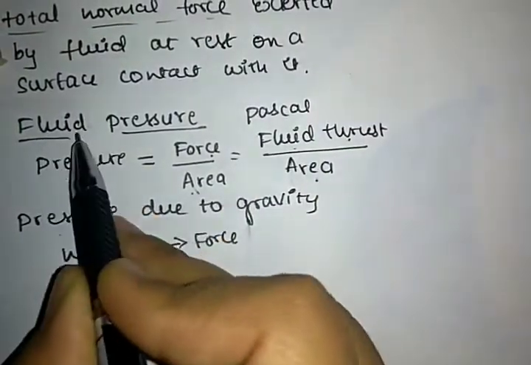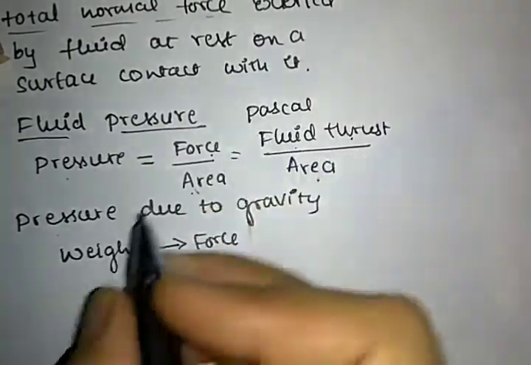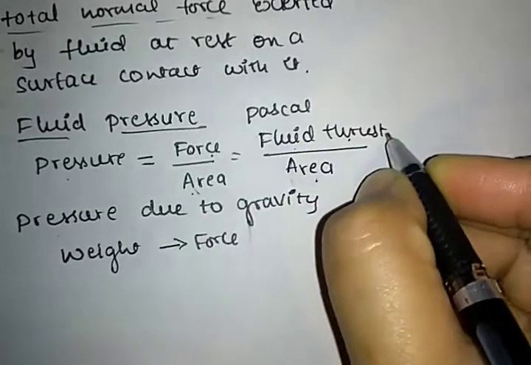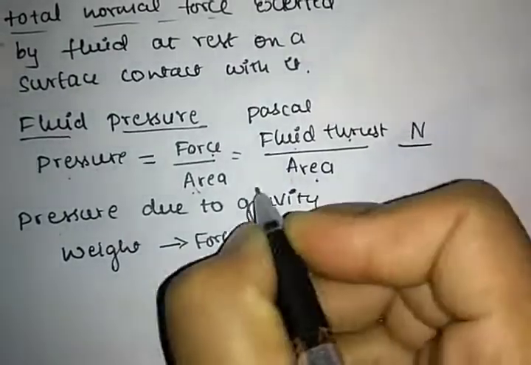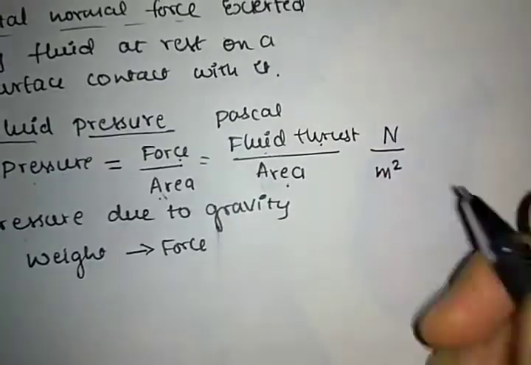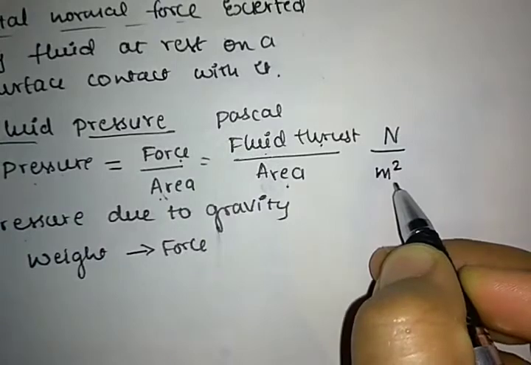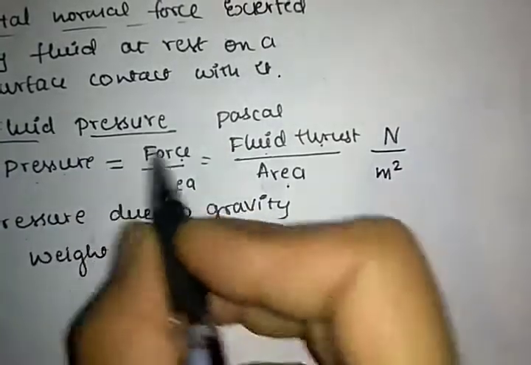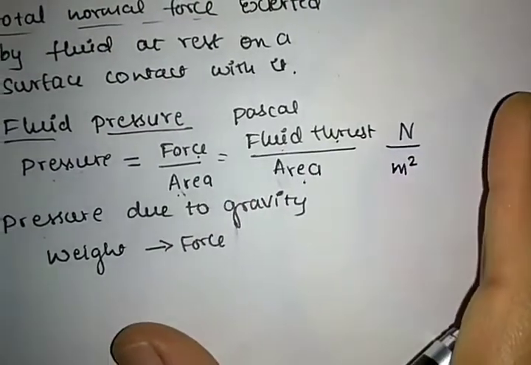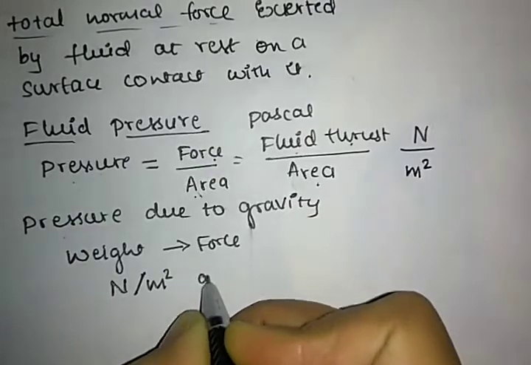Or, the SI unit for force, we know that fluid thrust has the unit Newton. The SI unit for area is meter square, right? Then what is the SI unit for fluid pressure? That is Newton per meter square or Pascal.